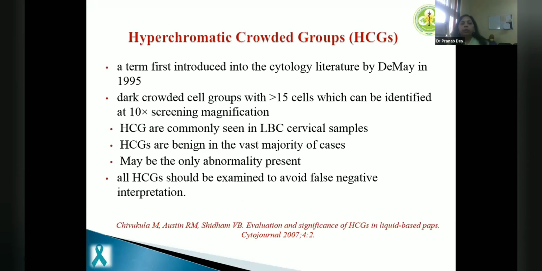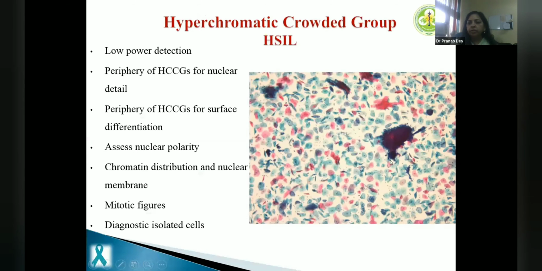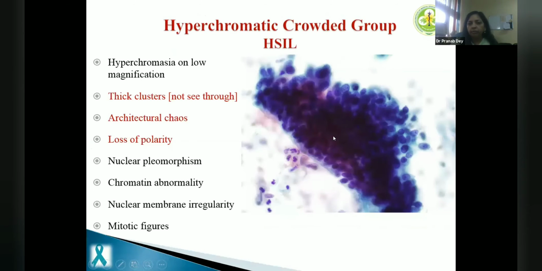So if I talk of SurePath, this is the problem area, which is hyperchromatic crowded cell groups or microbiopsies. And what is a microbiopsy? Any cluster of cells, which is more than 15 cells, can look like a microbiopsy. A cluster of metaplastic cells or a tubal metaplasia or atrophy, and even all neoplastic lesions can present as microbiopsies. So they look darker in low power, and you have to start from the periphery because most of these microbiopsies will have thicker centers. So start from the lower periphery and start seeing what type of cells you have.